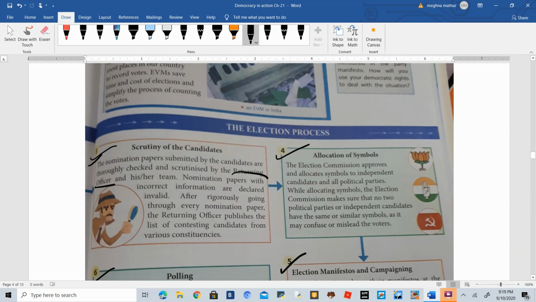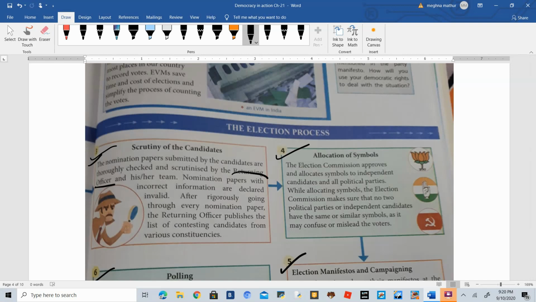This is the third step, scrutiny of the candidates. Whatever documents or papers are submitted by the candidate have to be thoroughly checked by the returning officers, the people of the Election Commission of India. Now, who are returning officers? Returning officers are officers on duty for the Election Commission, and they take care of the whole election process. They check all the nomination papers to see whether they are real or not.